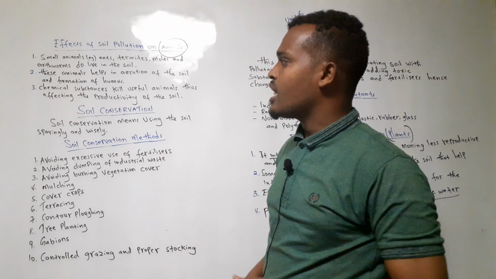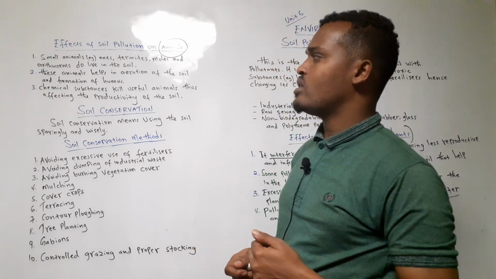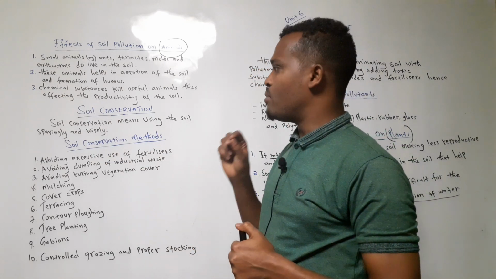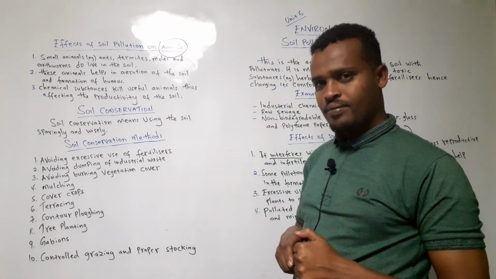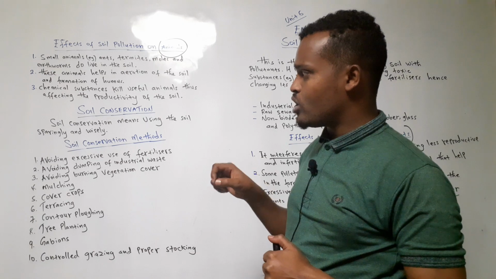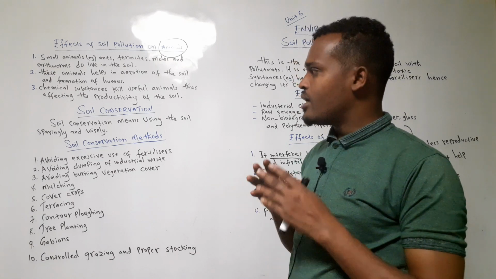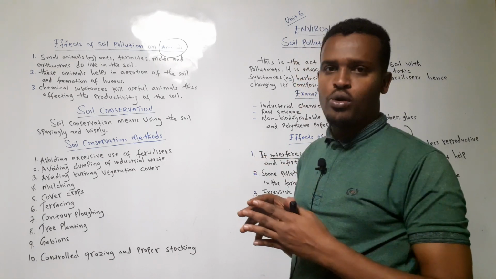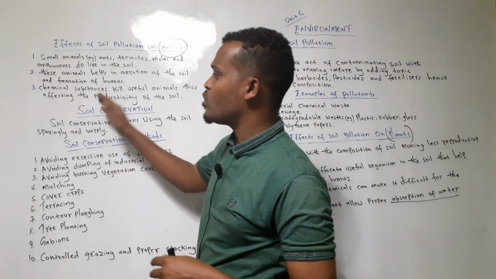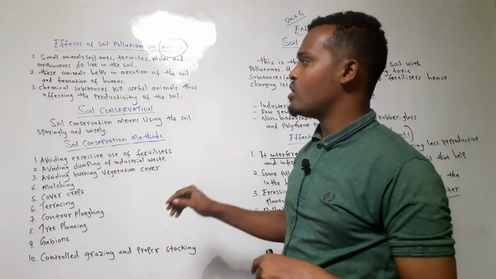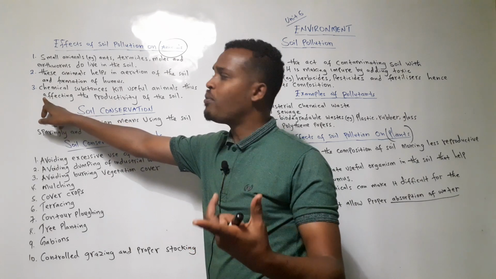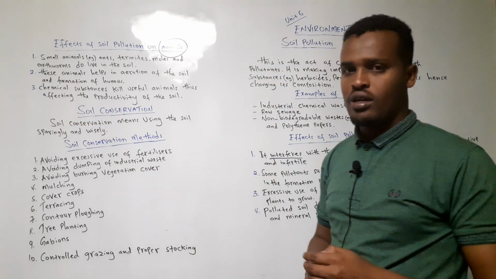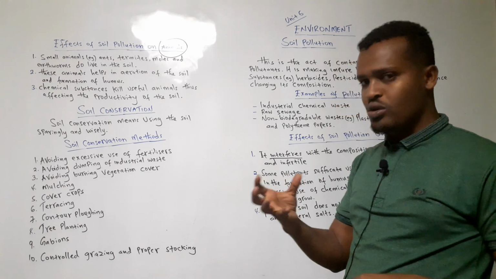Chemicals, number 3. Chemical substances kill useful animals, thus affecting the productivity of the soil. There are useful animals in the soil which help the soil decompose. So the chemicals you added to the soil kill the animals, bringing problems to the productivity of the soil, how the soil produces something.